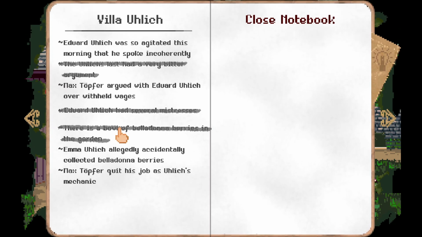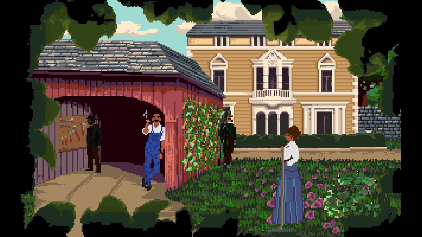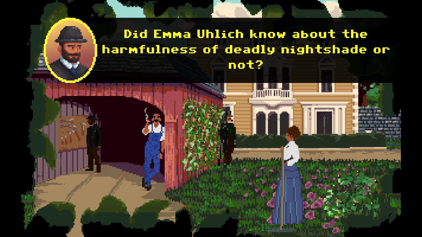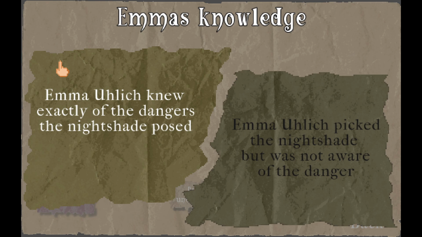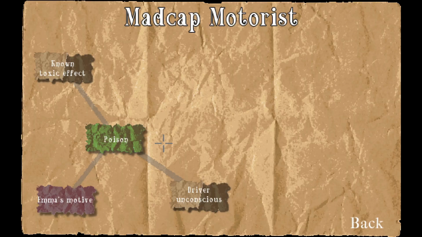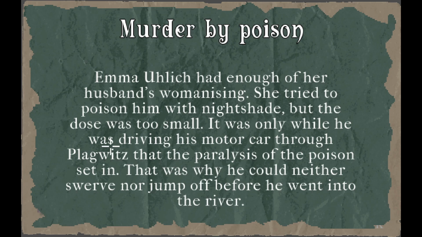Berries? Yeah! He spoke incoherently after the berries. Did Emma know the harmfulness of deadly nightshade or not? No, she's gardening. She knew poison. Emma Ulick had enough of her husband's womanizing. She poisoned him with the nightshade, but the dose was too small. It was only while he was driving his car that his paralysis set in.